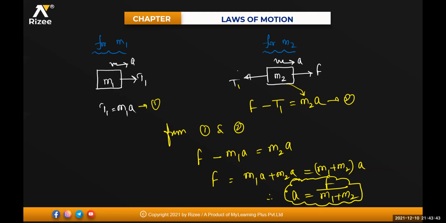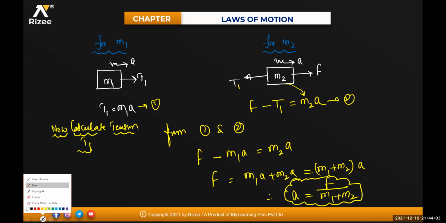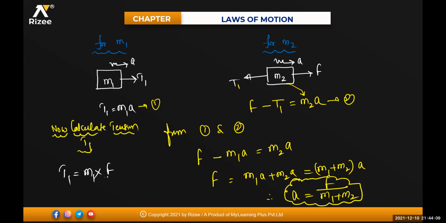No doubt, sir. Okay. Now, can anyone tell me what the tension T1 will be equal to? Calculate tension T1. T1 is equal to M1 into acceleration. Acceleration is F divided by M1 plus M2.